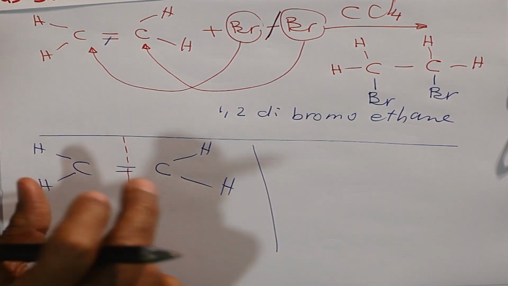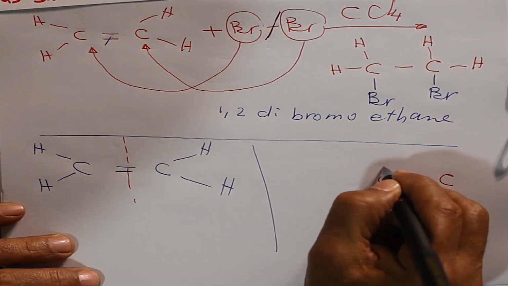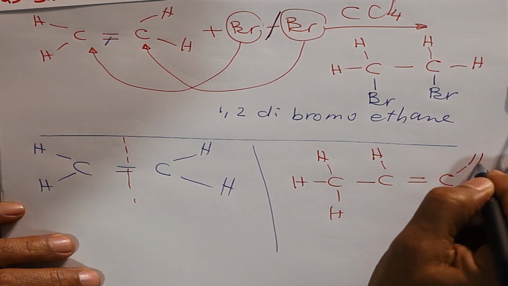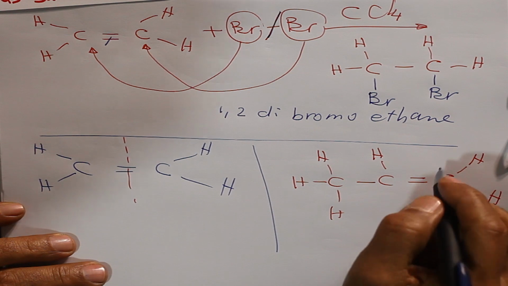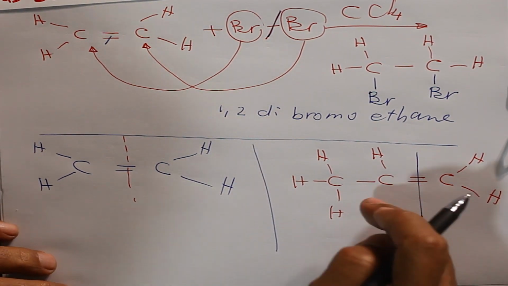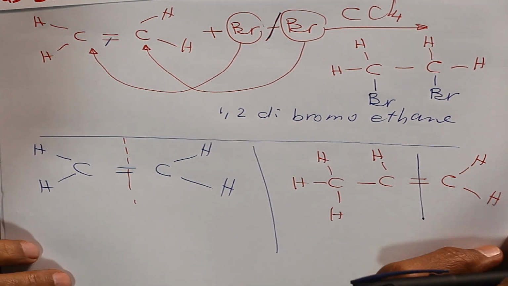It is called symmetrical compound. But another compound, C double bond C, with H, C, H, H, H, H, H. If we put a mirror between the 2 carbon atoms, they are not symmetrical. They are called asymmetrical alkene.